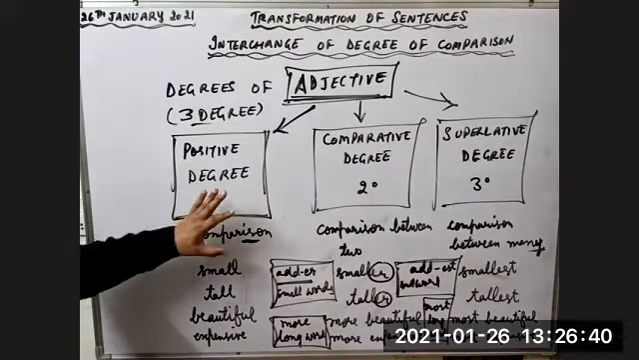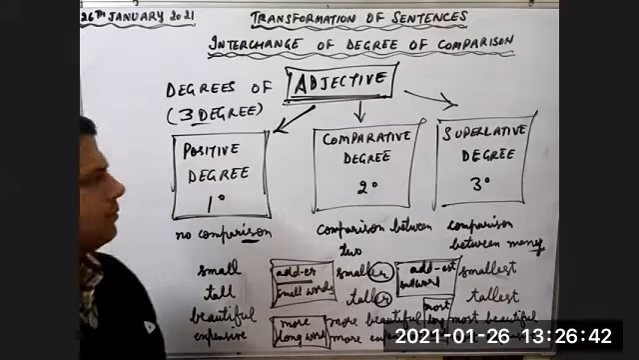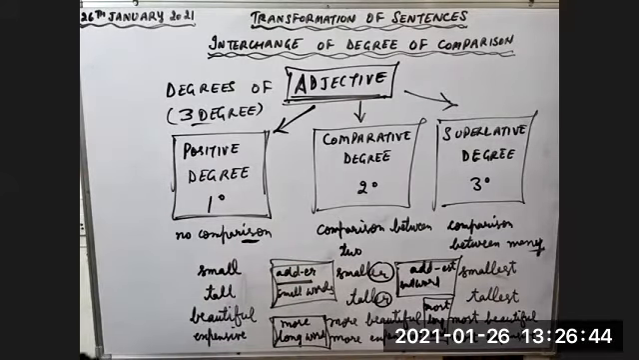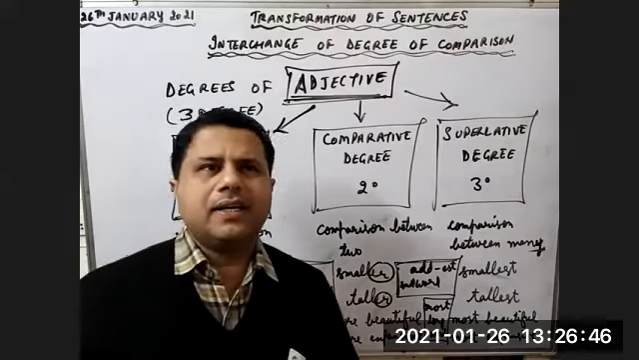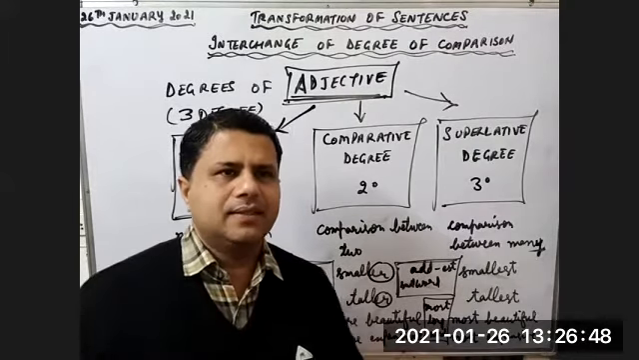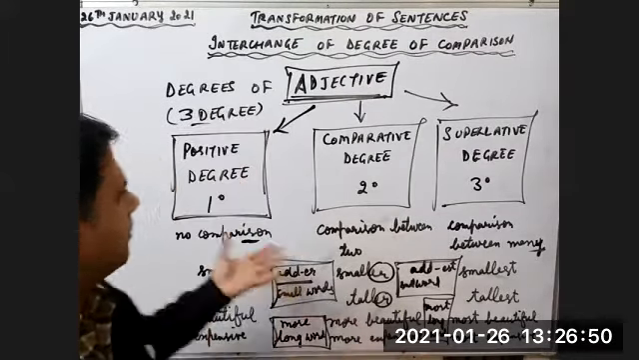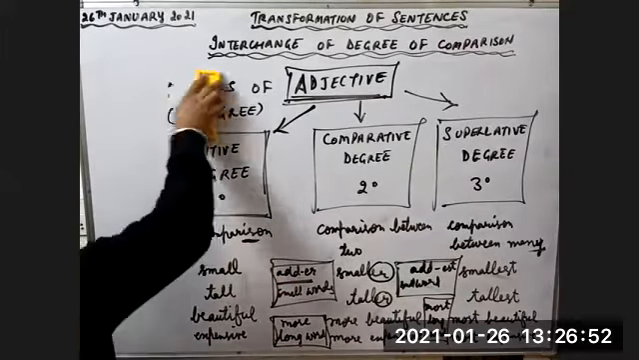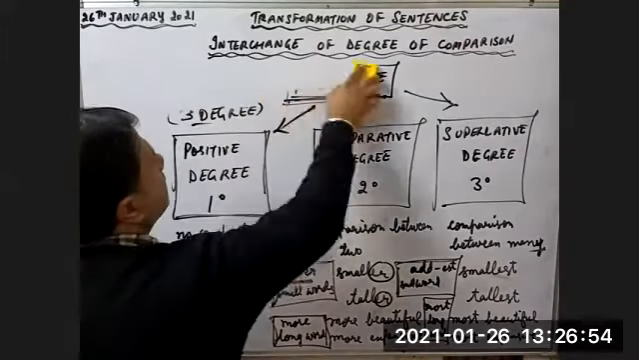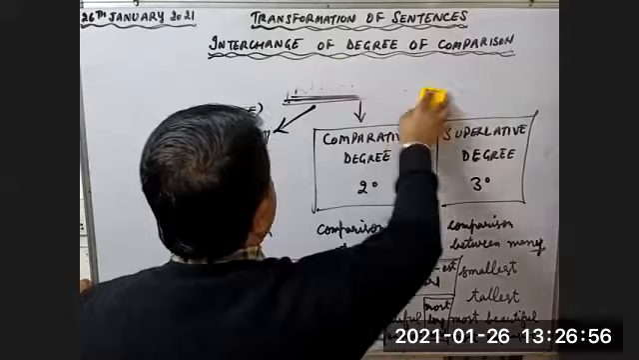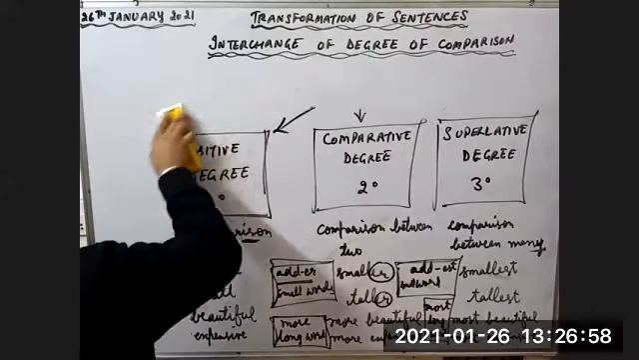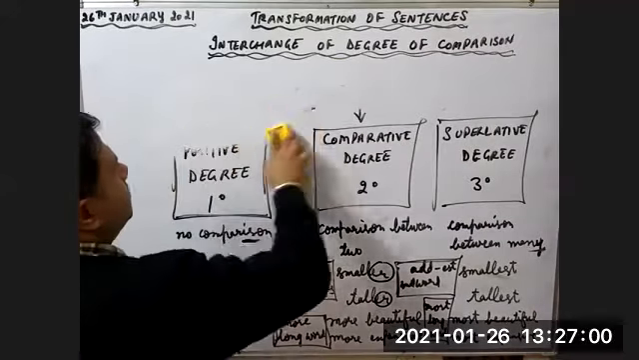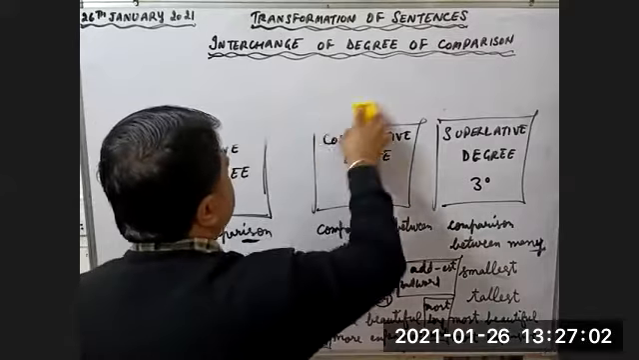Children, this thing is clear to you. Degrees are clear to you. Yes, sir. Now I'll give you the examples in sentences, right? Then you will come to know more about these degrees. Okay, sir. First degree, there is no comparison. Second degree, comparison between two. Third degree, comparison between many.